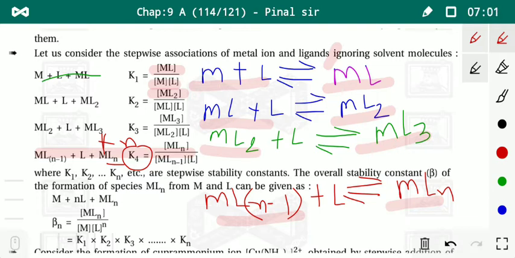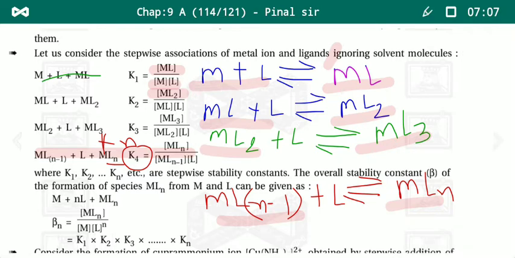are stepwise stability constants. The overall stability constant beta of the formation of species MLn from M and L can be given as, like the reaction in short form.